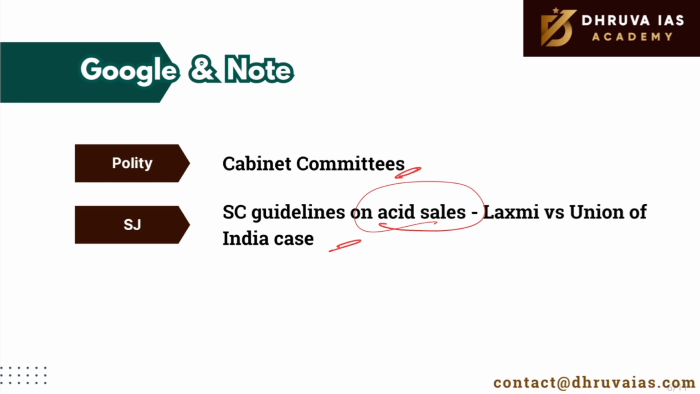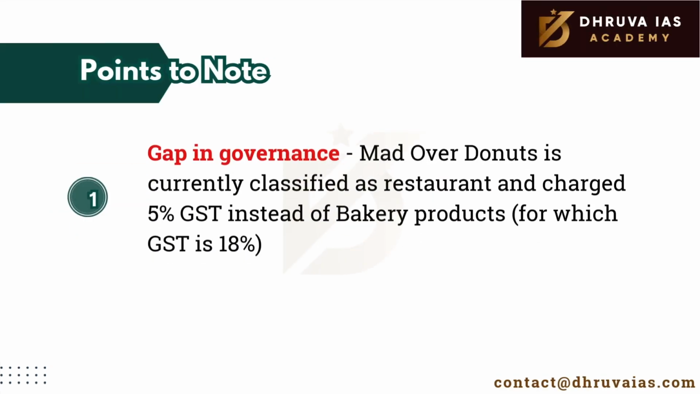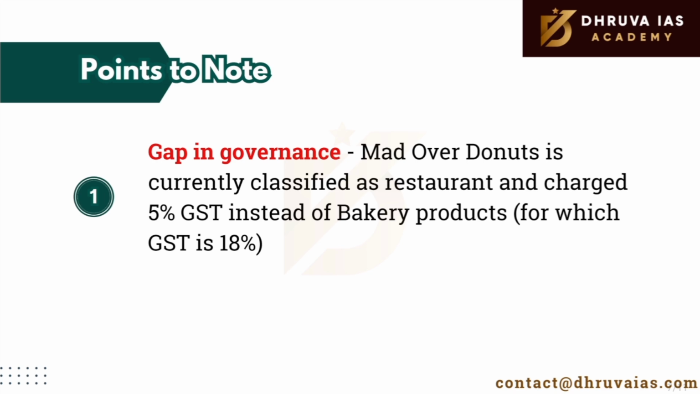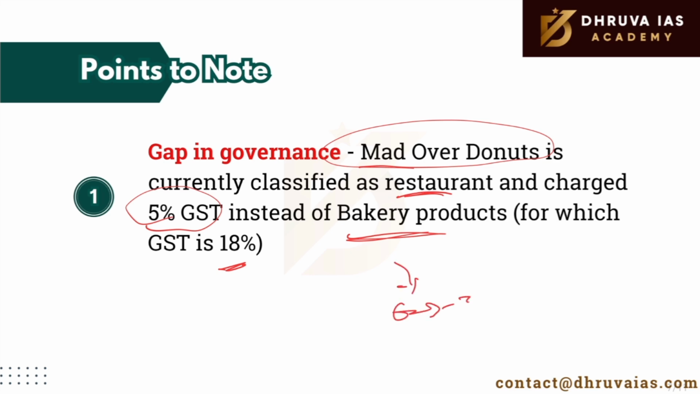Kindly cover them thoroughly. Coming to points to note, this one particular point is very useful as an example when we talk about gaps in governance. If we see Mad Over Donuts, this is an international brand currently operating in India. It is classified as a restaurant, hence paying a GST of 5% instead of the actual classification as bakery products, which attracts 18%. That's why there is a demand for reforms in GST classifications. Kindly mention this in the GS3 paper.